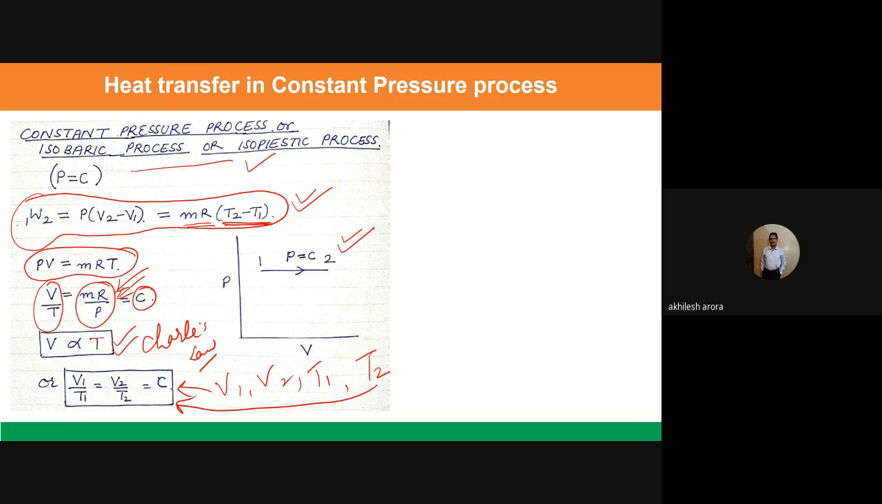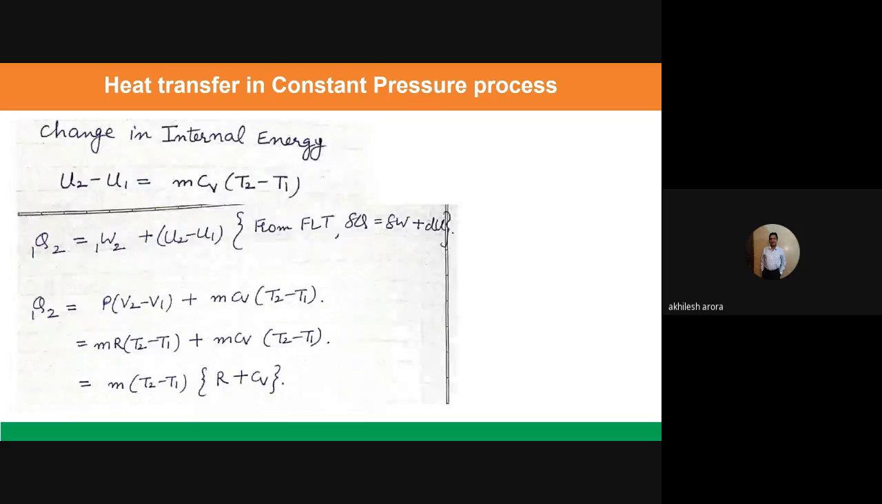Now the question is, what is the value of the heat transfer? W is already given to me. W we have already calculated from the PdV work equation. Now the change in internal energy, once again the same formula: U2 minus U1 is equal to mCv (T2 minus T1).